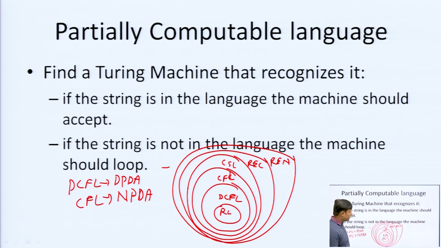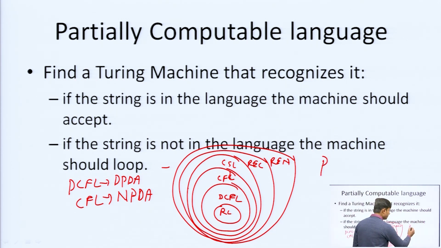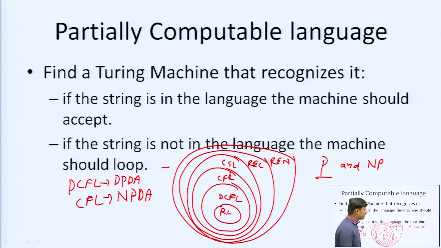In algorithms, we know P and NP. P is the deterministic polynomial time, and NP is the non-deterministic polynomial time.